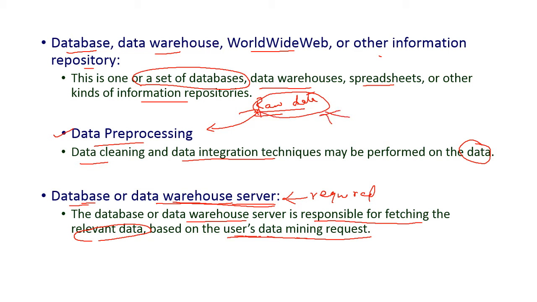This size may be megabytes to terabytes of data. From those we have to extract only the required collection of data, and that will be stored in our local database or local data warehouse servers.